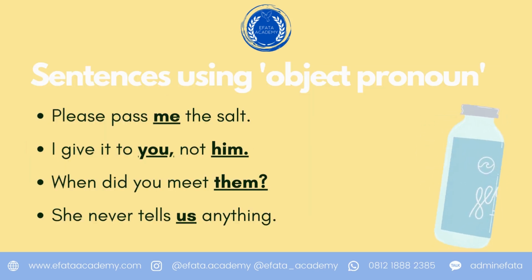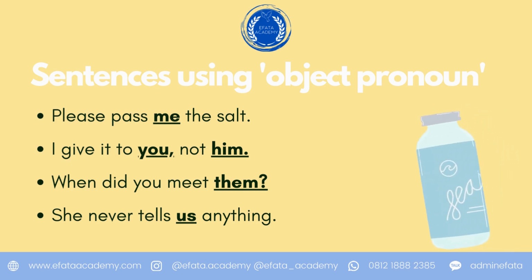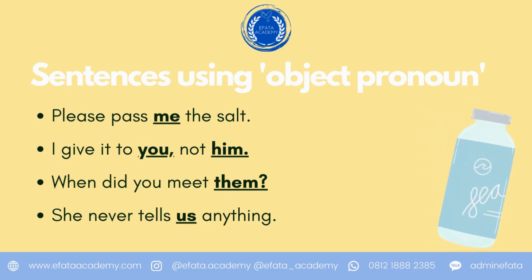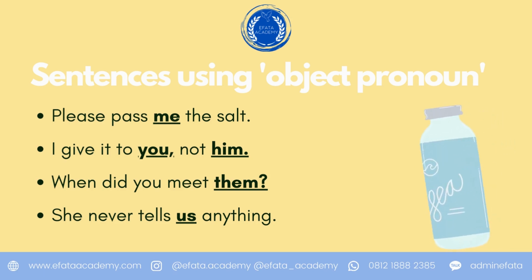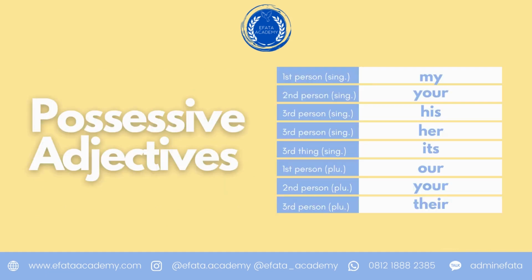Take a look at the examples. Please pass me the salt. I give it to you, not him. When did you meet them? She never tells us anything. The object pronouns are me, you, him, them, and us.